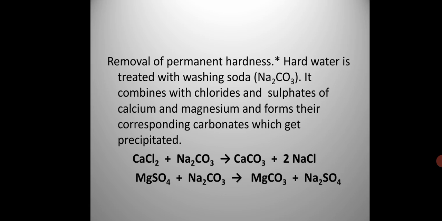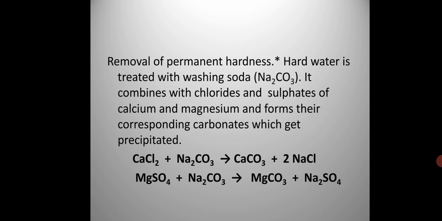We can say that washing soda, Na2CO3, plus calcium chloride will give CaCO3 and NaCl. You can see it on the screen. A precipitate is formed which can be filtered off. Clear? But for removing both permanent and temporary hardness, in the lime soda process we first use slaked lime to remove temporary hardness, and sodium carbonate will remove permanent hardness.